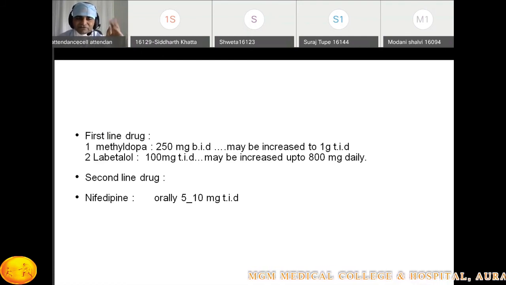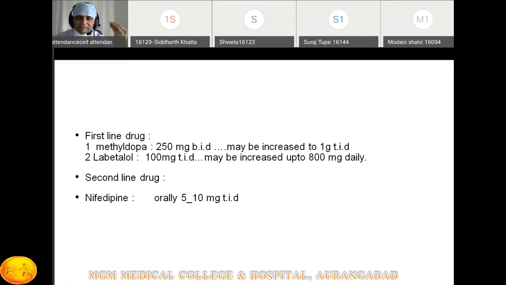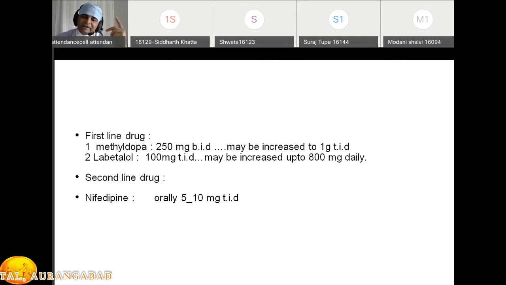So when a patient comes with preeclampsia, first we advise methyl dopa or labetalol, whoever requires the antihypertensive. The methyl dopa dose should be 250 milligram BD. We can start with this low dose, but we can increase up to 1 gram TDS, means 3 gram per day. Methyl dopa is centrally acting, and it's a centrally acting antihypertensive.